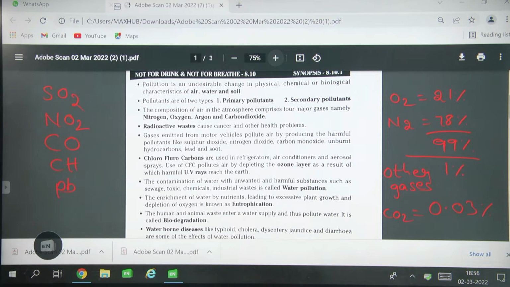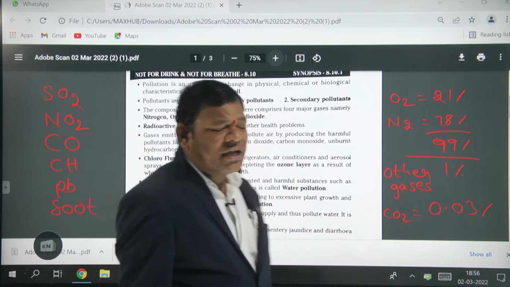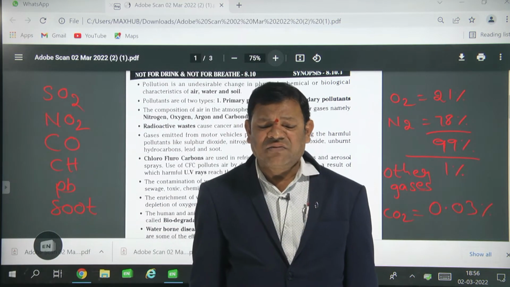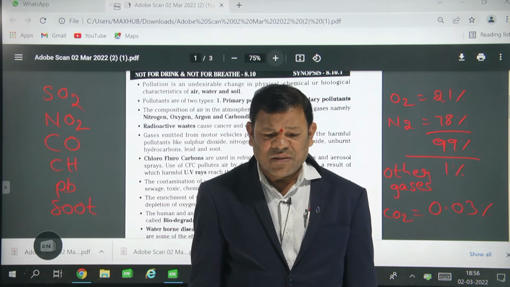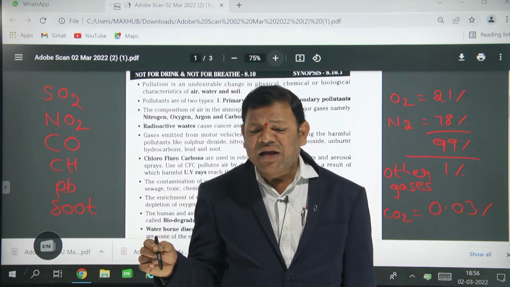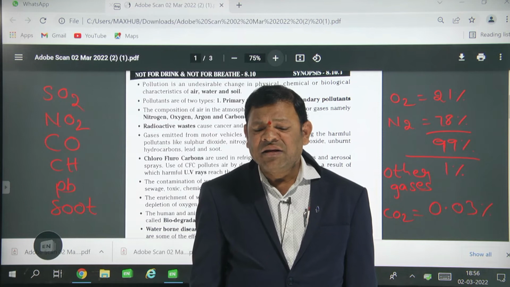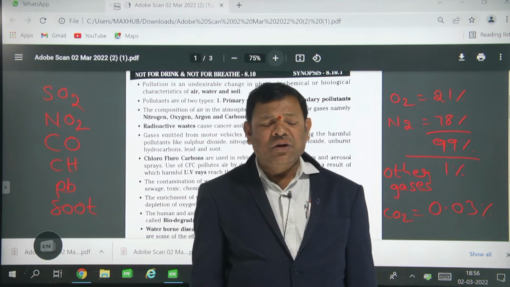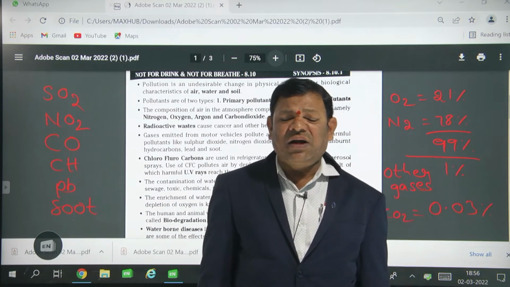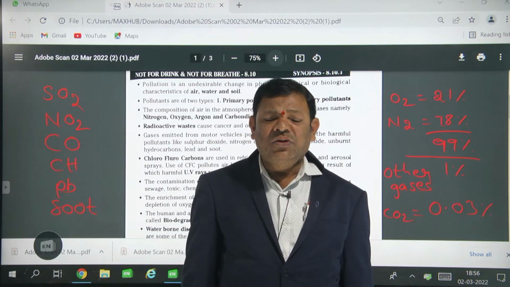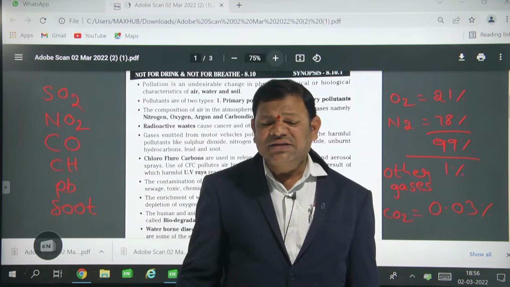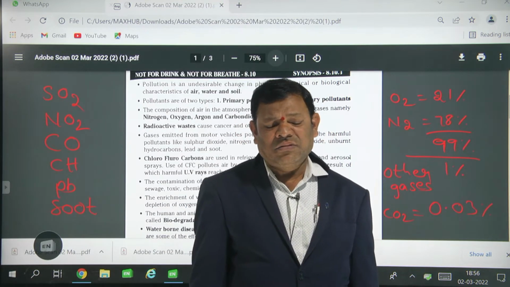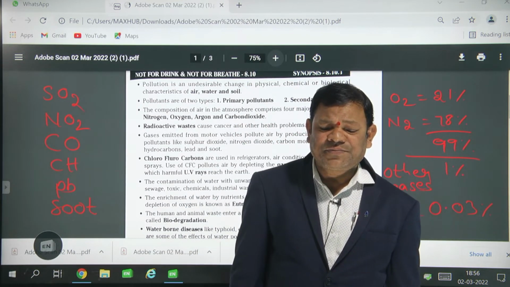And soot. These are generally released through motor vehicles when we are using them. They combine with rain and we get acid rain. Do you know very well that the Taj Mahal is made of white marble? Due to acid rain, it has turned into yellow marble. Yes or no?